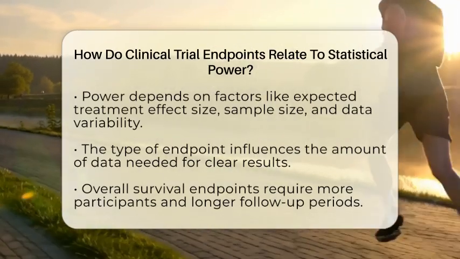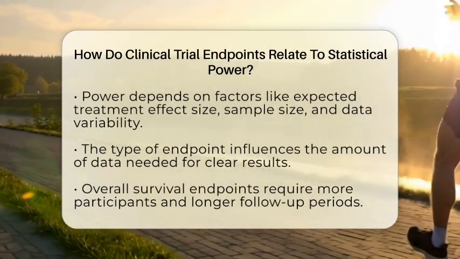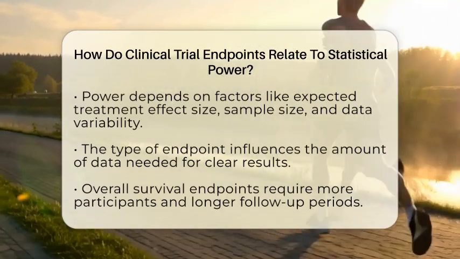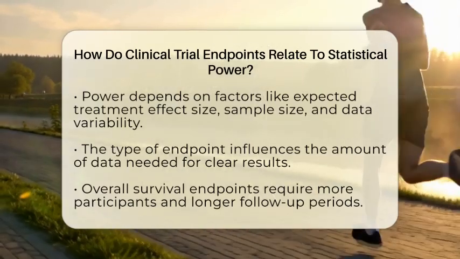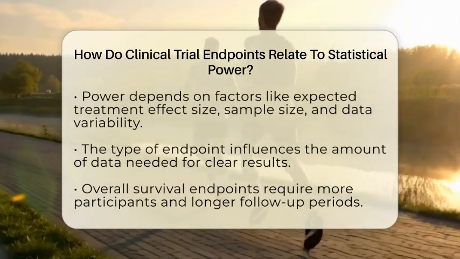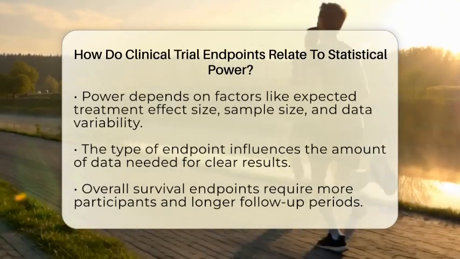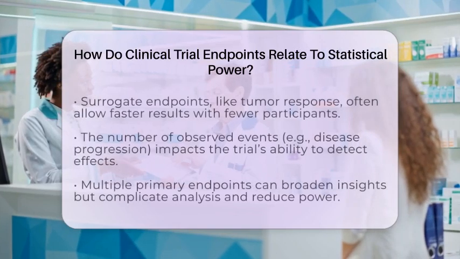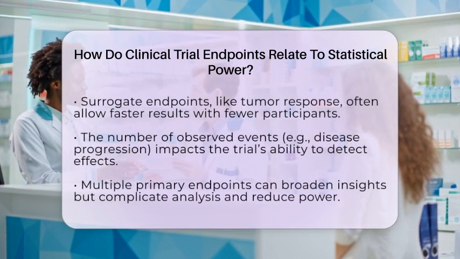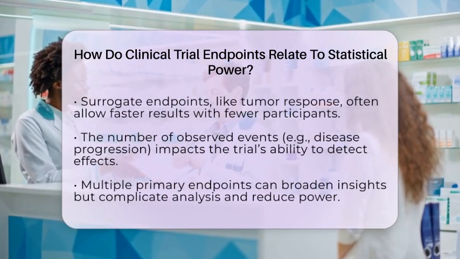When endpoints are based on events, like disease progression or relapse, the number of events observed is what really matters for power. More events mean more information, which makes it easier to see if the treatment is making a difference. If a trial has too few events, it might not be able to detect a real effect, even if one exists. That's why event-driven endpoints are so important. They directly influence the trial's ability to find meaningful results.